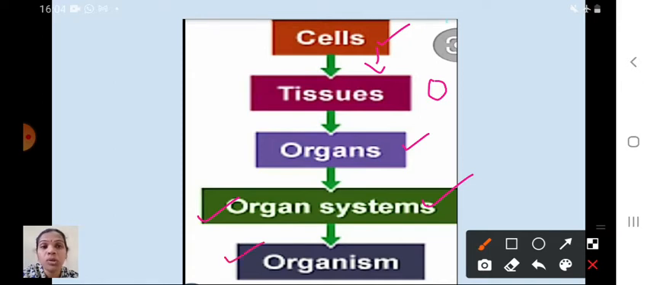So I hope you understood this flow chart. First one is cells. Next is tissue, a group of cells. Next, a group of tissues functioning together is called an organ. Two or three or more organs functioning together is called an organ system. Like this, many organ systems are present in one organism. Understood? Shall I go to the next now?